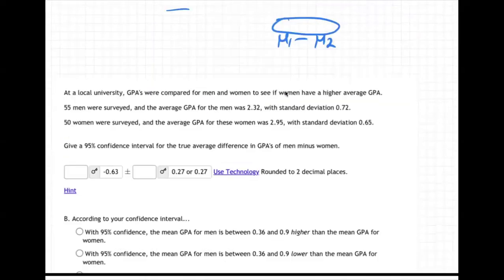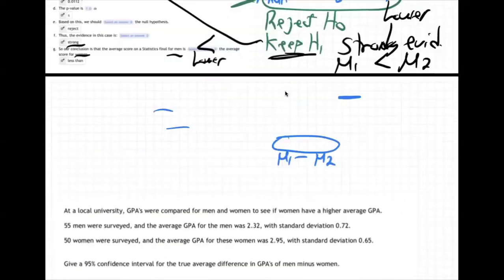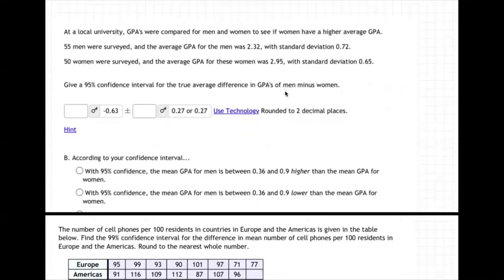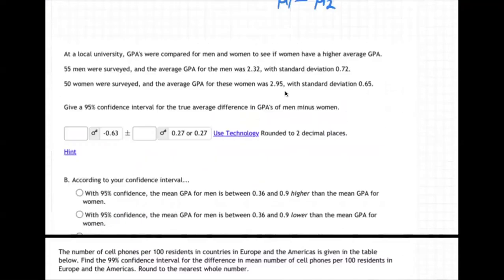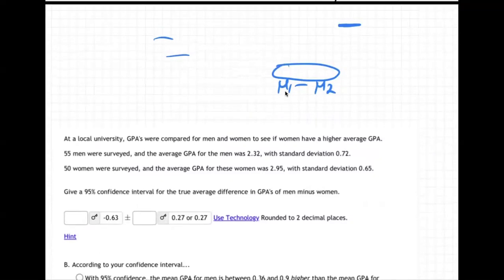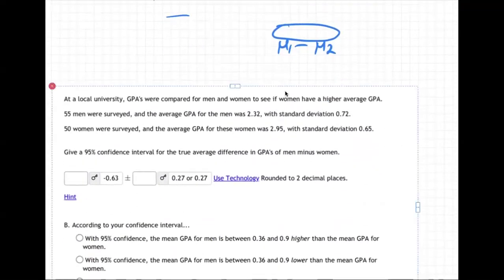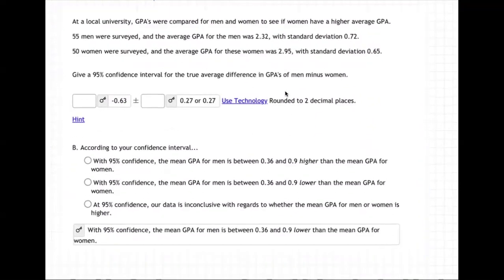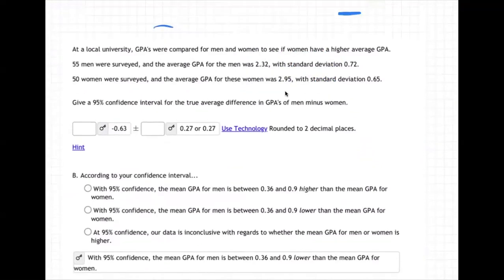Two independent samples with statistics. Oops, I got off a little bit here. Okay. Anyway, there we go. Two independent samples. Let me erase that. That's what we're doing. So let's do it.